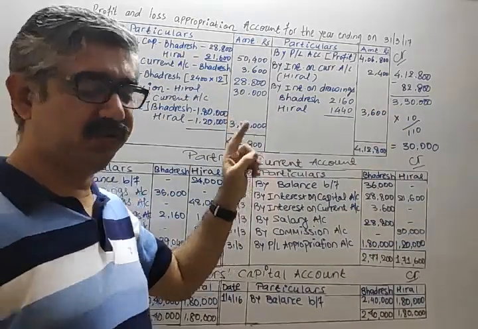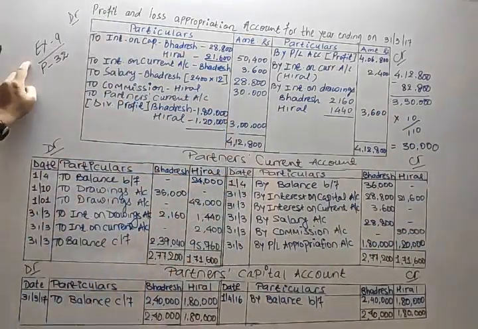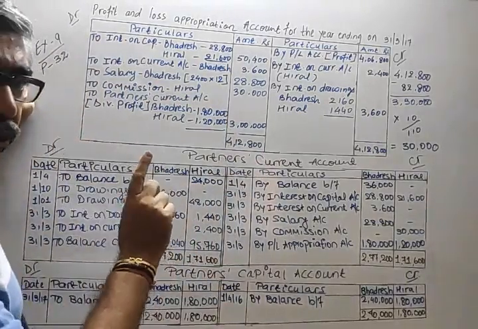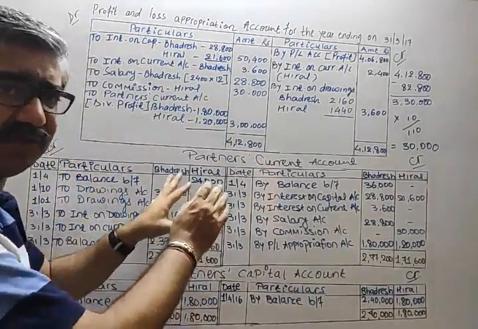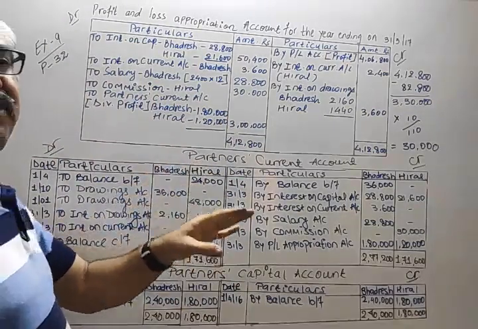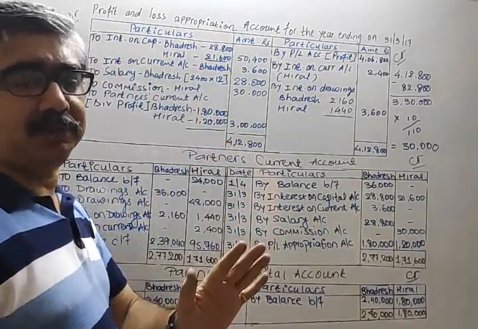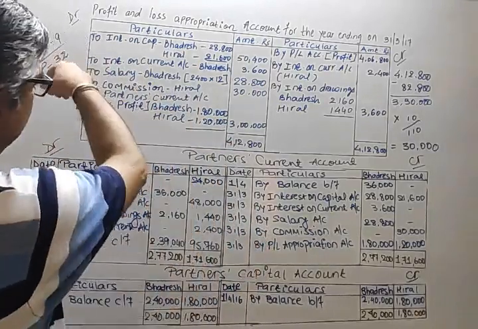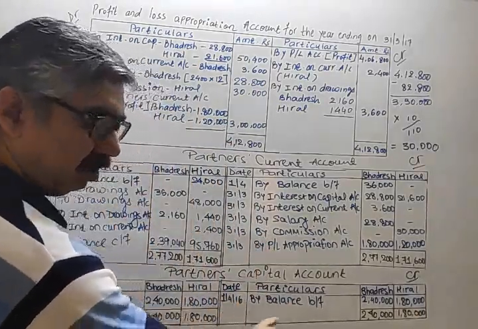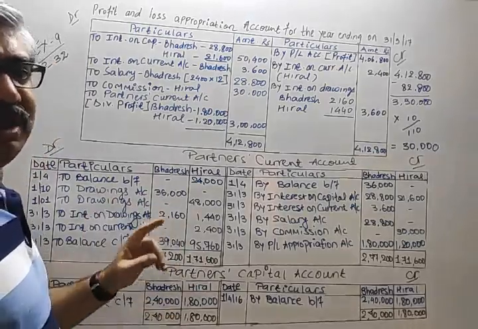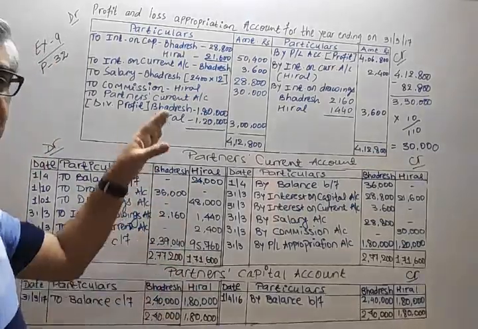This is question number 9 of your textbook. You already solved, or rather you are going to solve this, but you already have the concept of normal, that is question number 8, fluctuating capital, and second, question number 9, fixed capital. So now you can solve similar kinds of questions from the textbook.